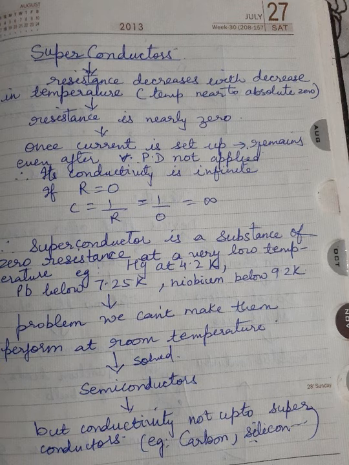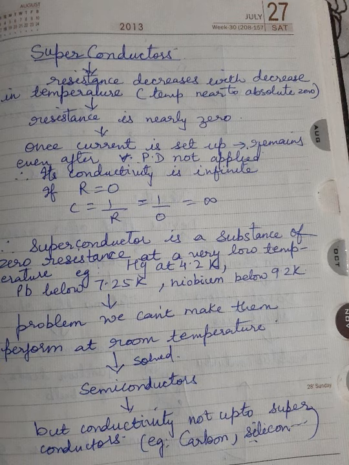But what are these temperatures? Let us see. Now there are some examples I am giving here of superconductors and their temperatures. For example, mercury, that is Hg, at 4.2 Kelvin, lead below 7.25 Kelvin, and niobium below 9.2 Kelvin.